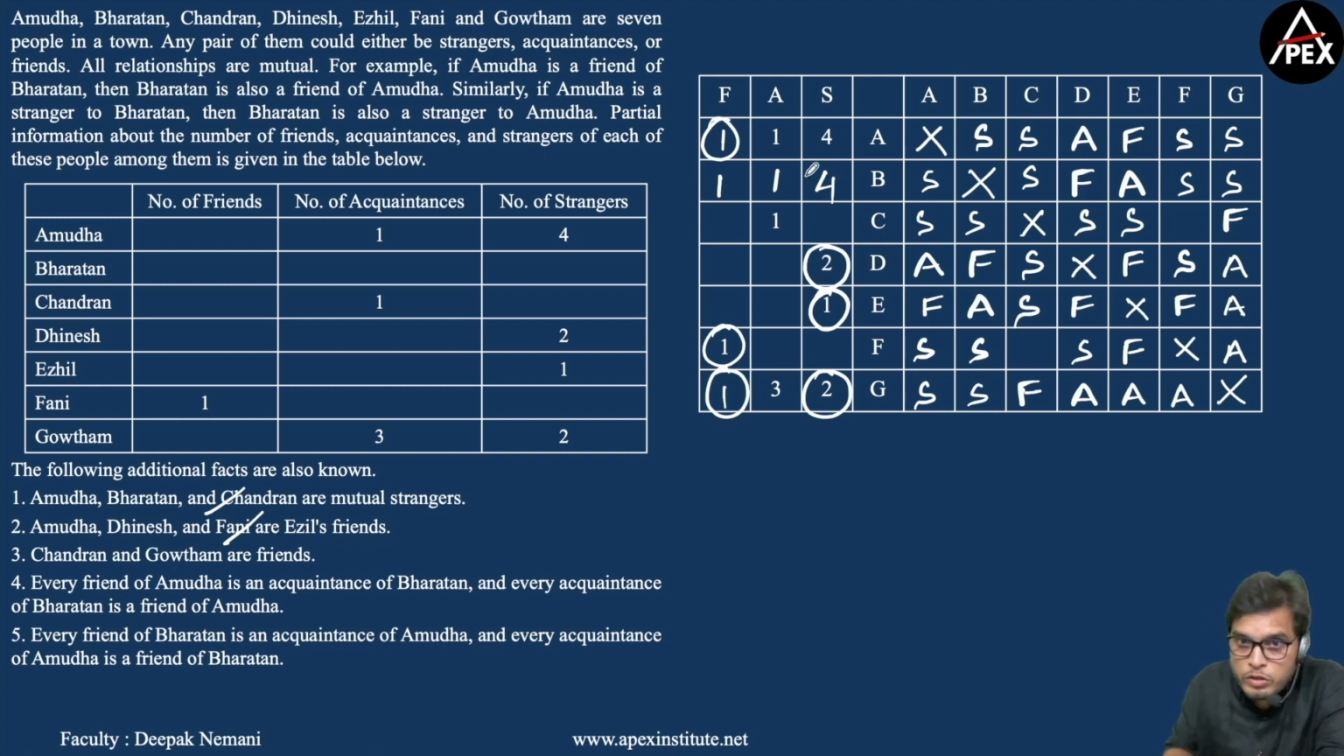And it is also mentioned that C had one acquaintance, and who should that be? F. So C is an acquaintance of F. Now let's try filling this table. Now C has 4 strangers, one acquaintance and one friend. Now D has 2 strangers, 2 acquaintances, 2 friends. Now E has 1 stranger, 3 friends and 2 acquaintances. Now F has 3 strangers, 1 friend and 2 acquaintances.